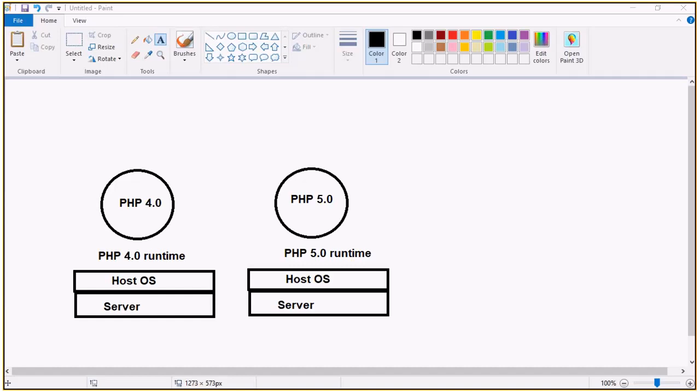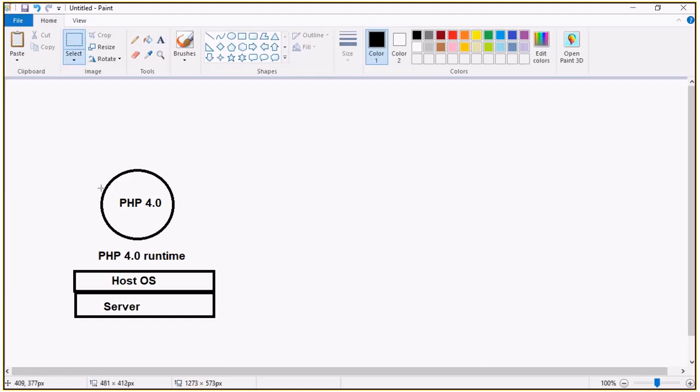We can just go for another computer. In that computer, simply install PHP 5. But what I want is to have both things in the same system. That's not possible. So that's where the virtual machine comes into the picture. What I'm going to do here is not have another computer, which is costly. I'm going to simply knock out of this, and